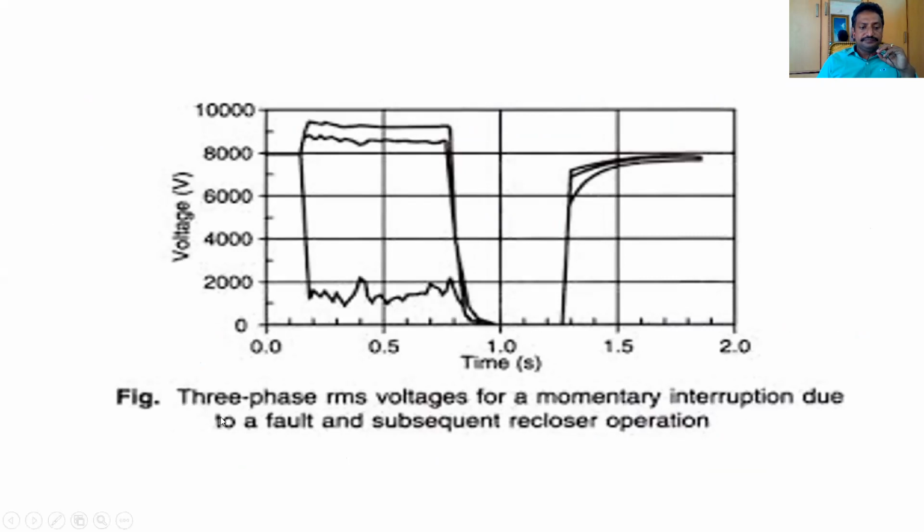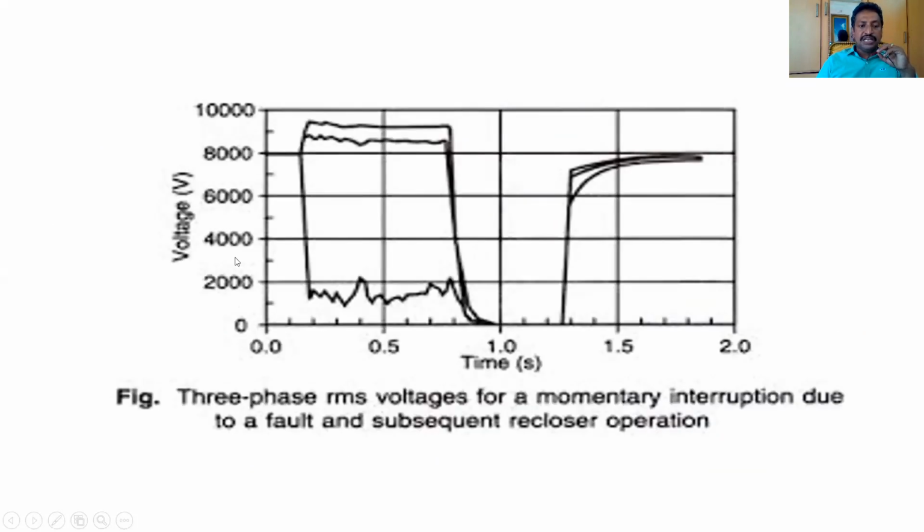See this figure? Three-phase RMS voltages showing a momentary interruption due to a fault and subsequent recloser operation. So here, less than 1 second. On the y-axis is taken the voltage magnitude, on the x-axis the time period in seconds. 2 kilovolts, 4 kilovolts, 6 kilovolts, 8 kilovolts, 10 kilovolts. So this is how the disturbance looks. This is the complete portion of the interruption. But this is the decrease in the voltage.